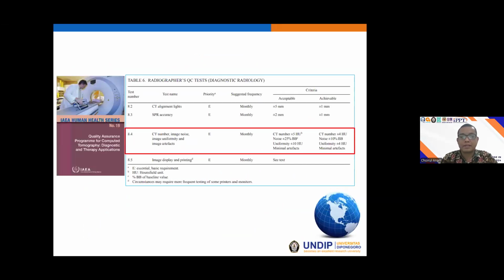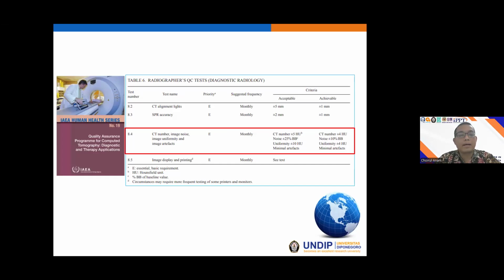And this is the standard from the IAEA. The IAEA states that the image quality can be measured by the radiographers, and also by the medical physicists. For simple parameters such as the CT number, water accuracy can be measured by the radiographers, and more sophisticated parameters should be measured by the medical physicists.